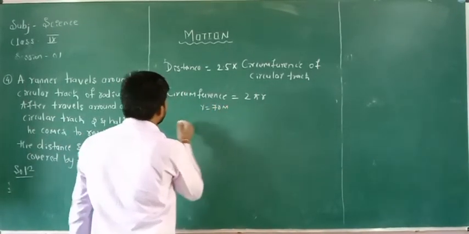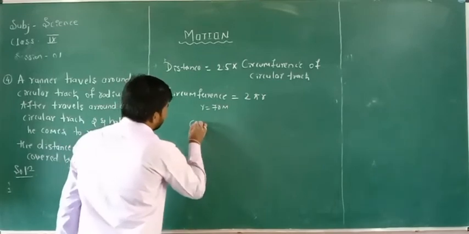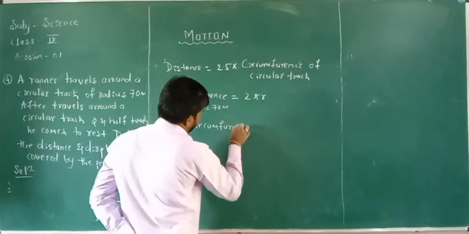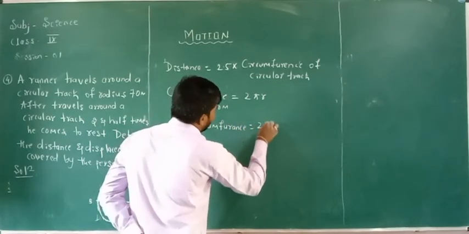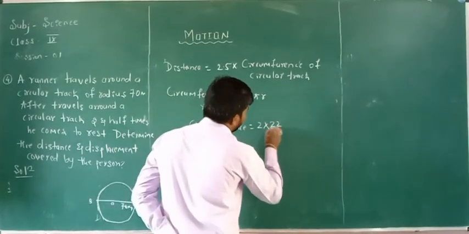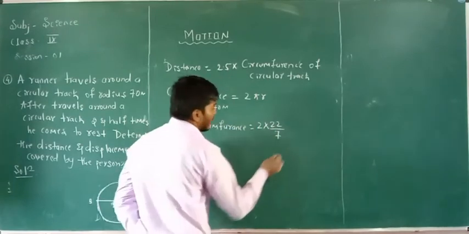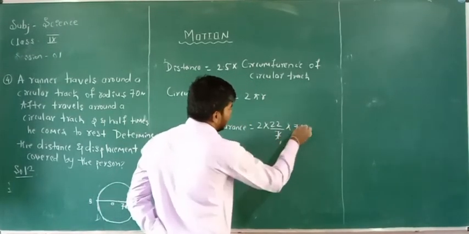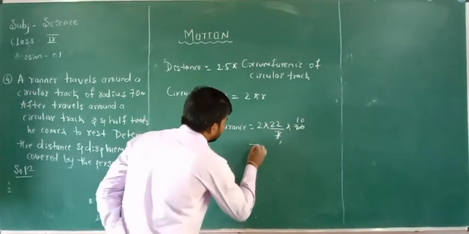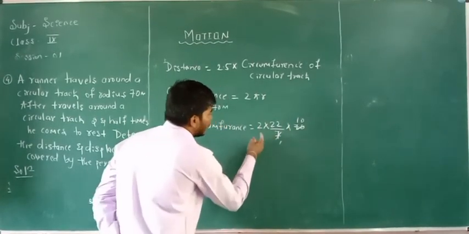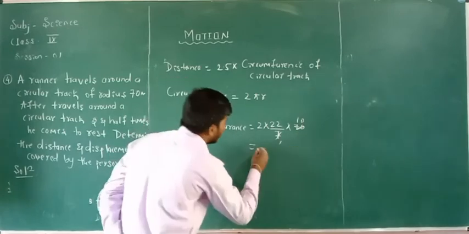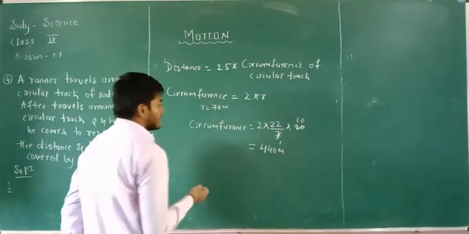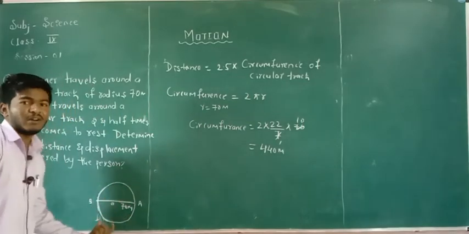Therefore circumference is equal to 2 into 22 divided by 7, that is the value of pi, into 70 meter. 7 ones are 7, 7 tens are 70, so 22 into 2 is 44, 44 tens are 440. 440 meter is the circumference of the circular track.